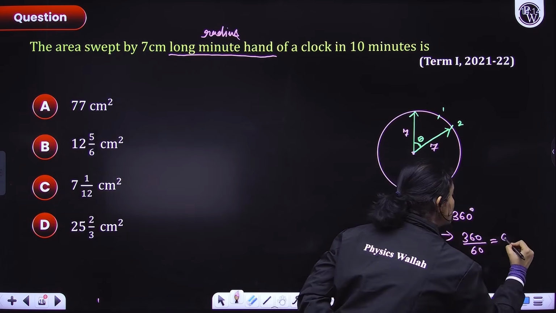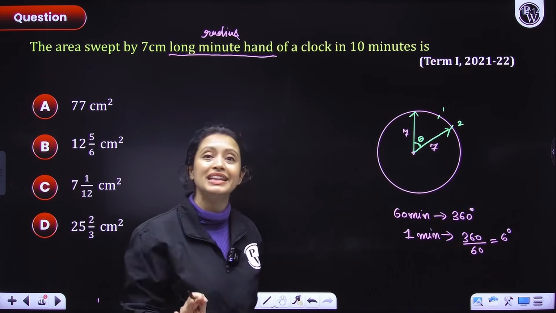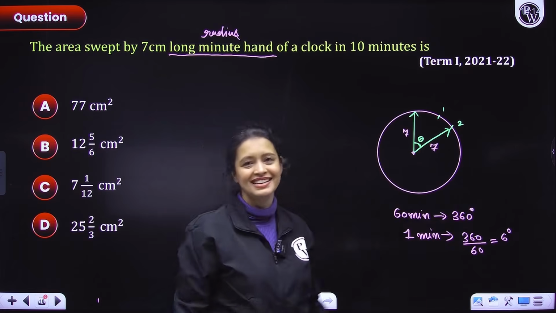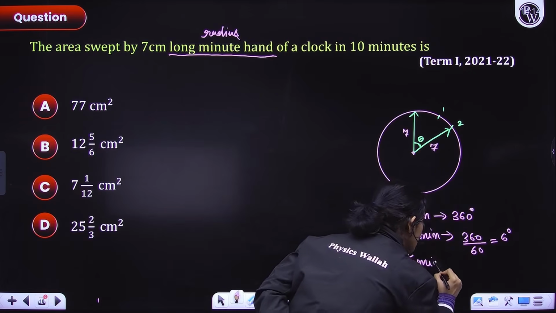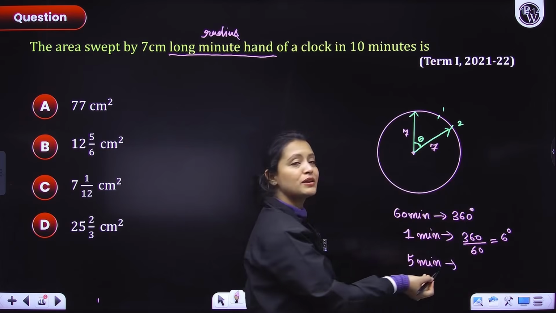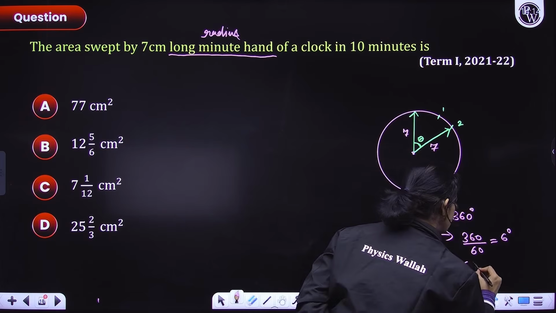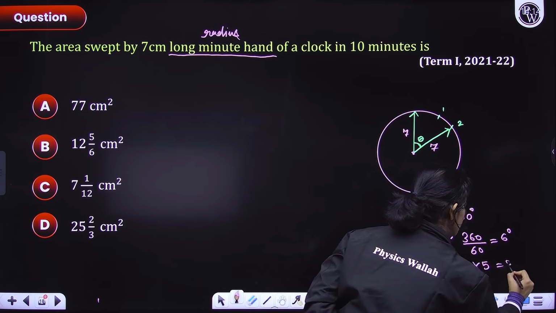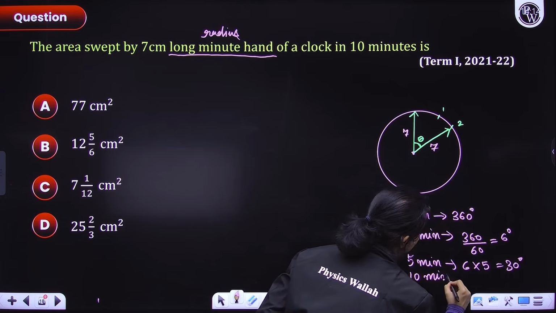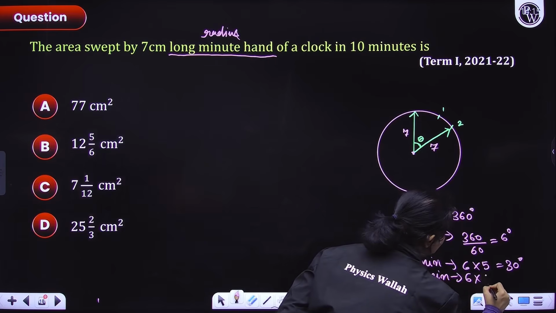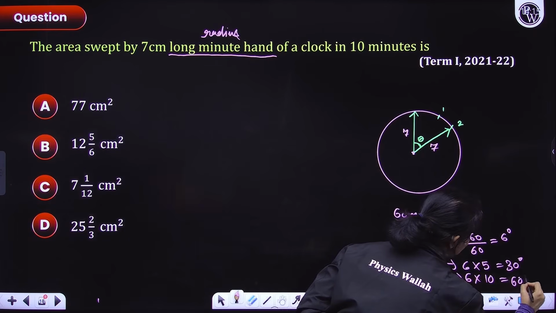Again, guys, unitary method. Remember, okay? So in 1 minute, 6 degrees. If I ask about 5 minutes, it would be 360 divided by 60 into 5, right? So 6 into 5, basically 30 degrees. Here we are talking about 10 minutes. So in 10 minutes, 6 into 10, that is 60 degrees. Simple.